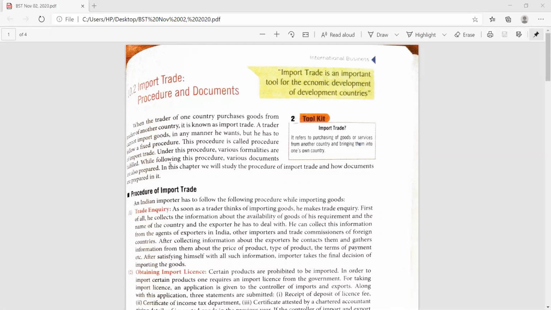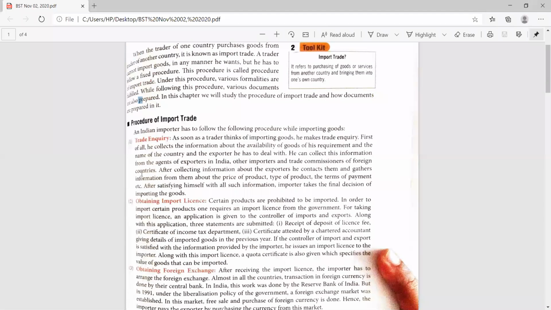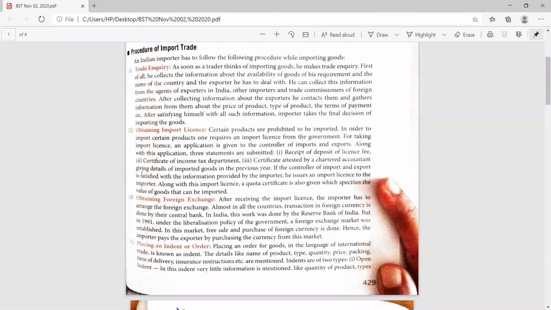And who is an importer? Importer means the person or the country which imports the goods. And the country which exports the goods is the exporter. As far as the procedure is concerned, it is one of the most important topics, so please make a mental note as well as a note in your books. Surely you will get a 6 mark or 5 mark question in your paper, whether on the procedure of import trade or the procedure of export trade.